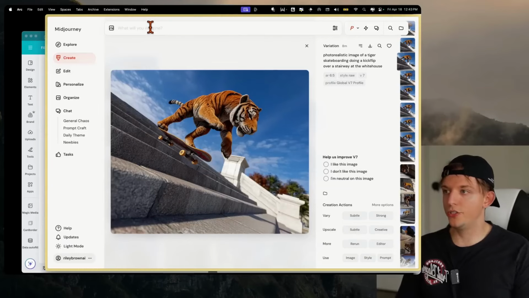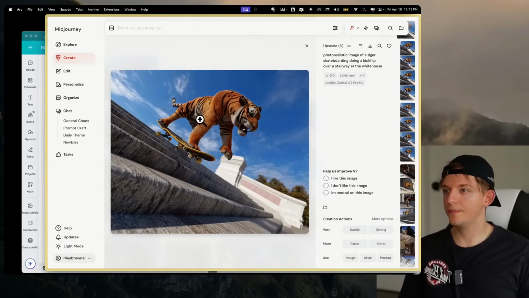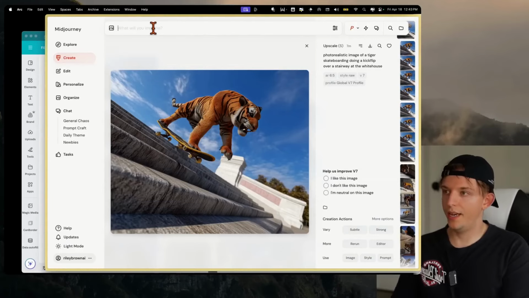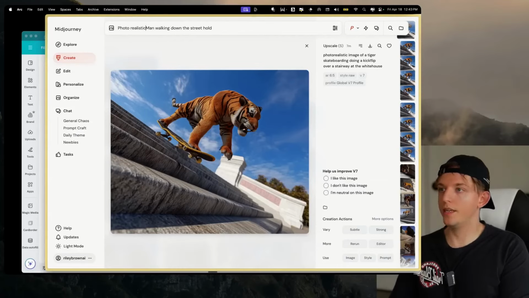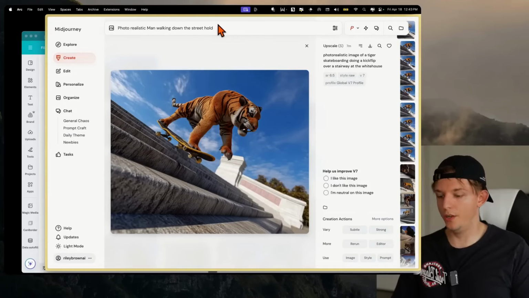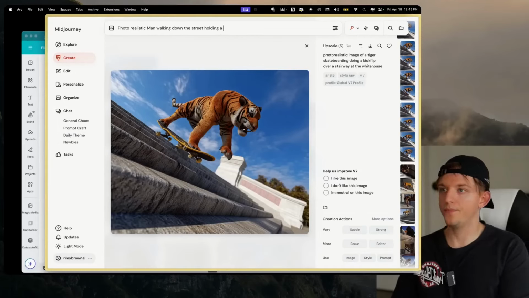Let's do another image. Let's create another concept here. And let's just say, man walking down the street, photorealistic man walking down the street holding a leather brown briefcase that has a red circle logo on it.